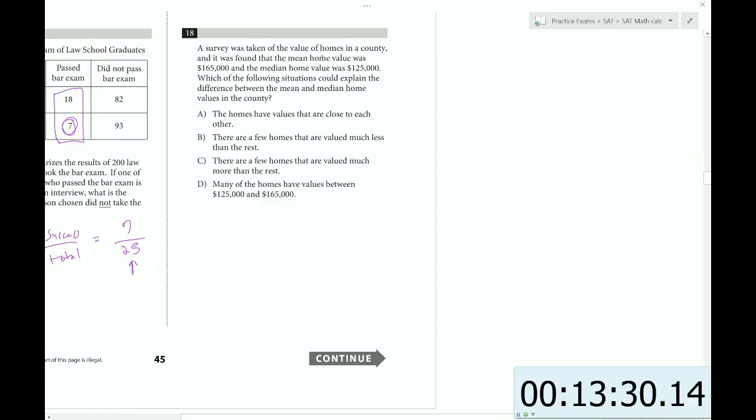A survey was taken of the value of homes in a county, and it was found that the mean was 165 and the median was 125. Which of the following statements could explain the difference between the mean and median home values in the county? Well, let's see. The median is the absolute middle. So the middle, if you would arrange them in order, would be 125, and then the 165 is the average. If the average skews high, like it does in this case, that means there might be some outliers that are higher than all the rest. So there are a few homes that are valued much more than the rest. That's choice C.